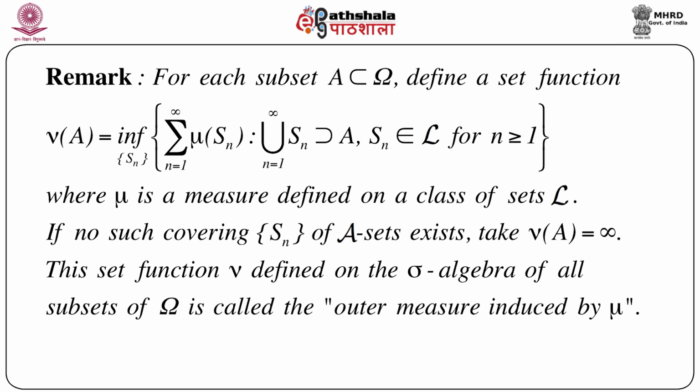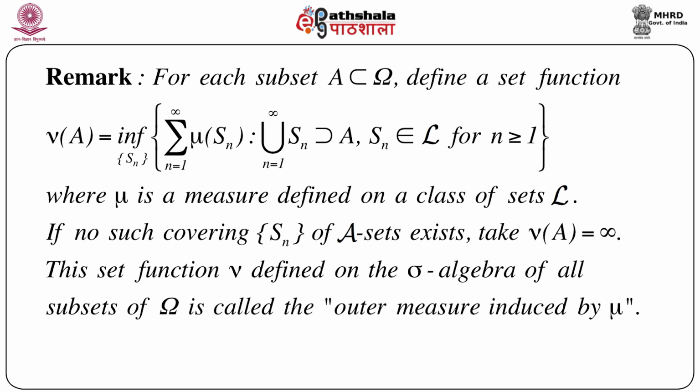discussion. For each subset A of the big omega, in probability it's the sample space or the whole set, we define a set function nu of A as the infimum over Sn of the summation of mu of Sn, n equals 1 to infinity, such that the union over n equals 1 to infinity of Sn contains A. That means A is completely covered by the sequence of sets Sn through its union, and each Sn belongs to script L for all n greater than or equal to 1.